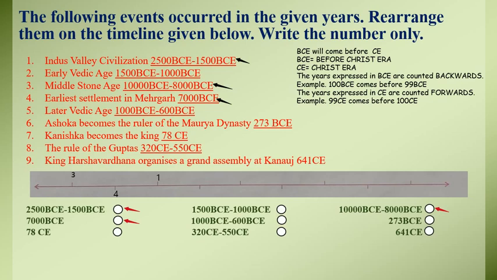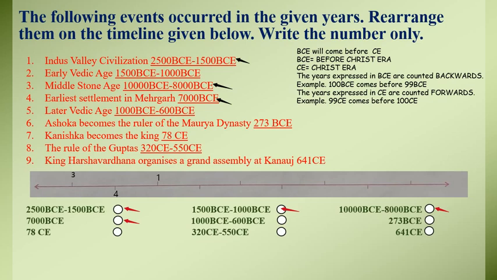Which year is going to come after the Indus Valley civilization? See the number which is closest to this one. Are you able to find it? I am able to find it. Let me tell you which number it is. It is 1500 BCE to 1000 BCE, that is the early Vedic age.